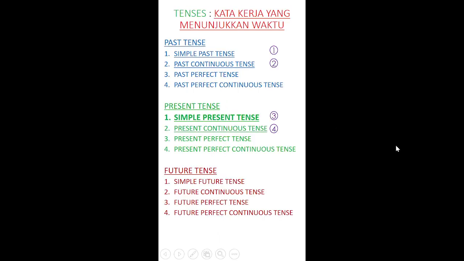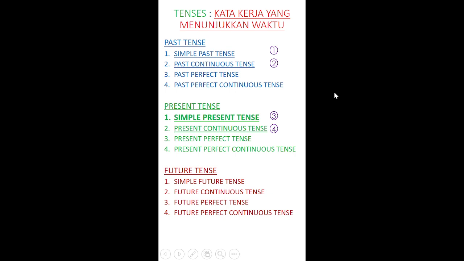Okay, you have to understand that in English, whatever action you do, it depends on the time. When you do something yesterday, when you do something today, when you do something on the next day, you have to say the action word differently. As an example, let's say you are talking about eat. You eat. I love to say you eat nasi lemak. Okay, when you say you eat nasi lemak, you are talking about it in present tense.